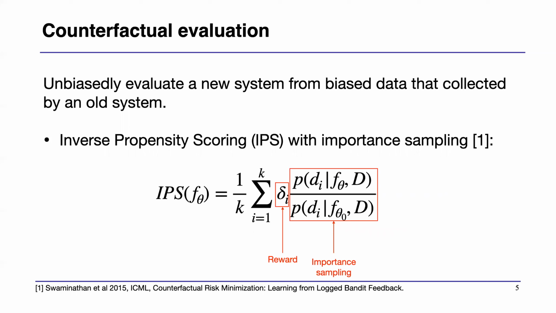So you can think of this IPS score of the new ranker as the average cumulative reward received by the old ranker, but reweighted by the importance sampling term. The delta here is the reward received by your old ranker, multiplied by the importance sampling term. In fact, if you do the math here, you can find the IPS score is an unbiased estimator.